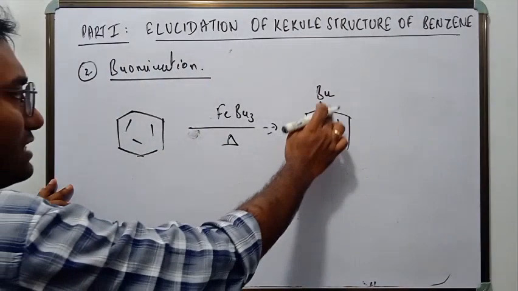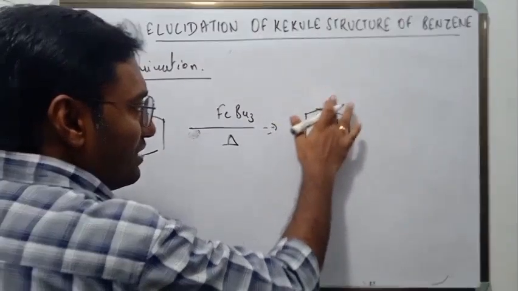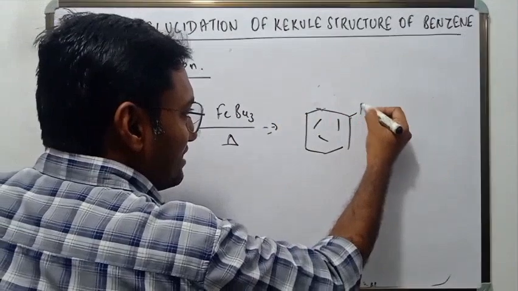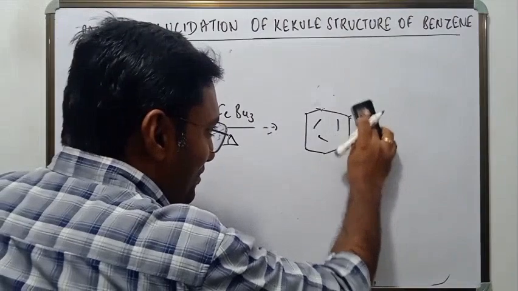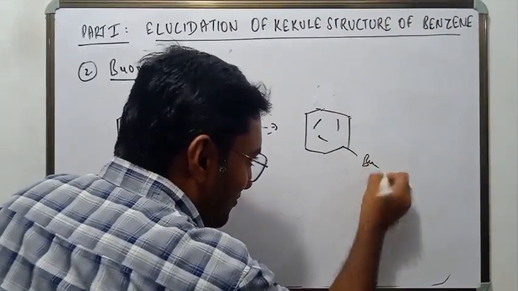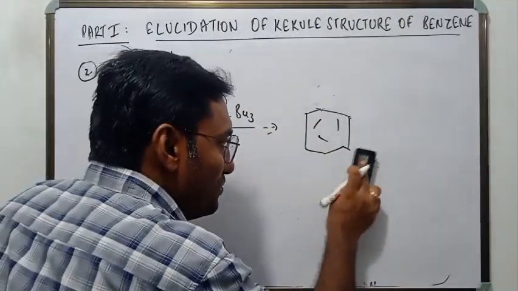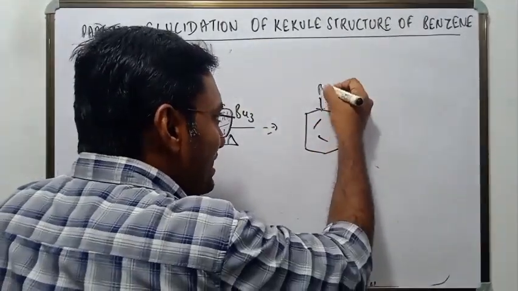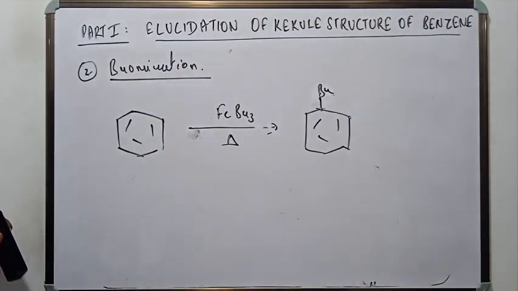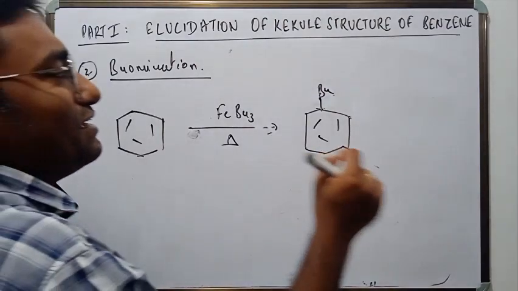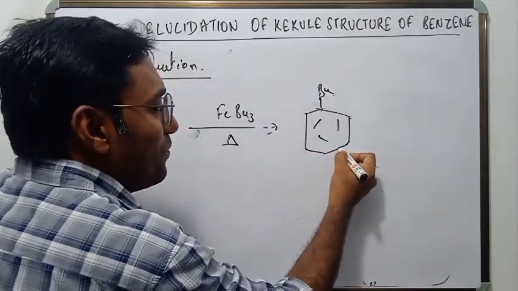Now suppose the bromine is attached here. What is the product you get? 1-bromobenzene. Now suppose it is attaching here. Again 1-bromobenzene. Here also 1 bromo, here also 1. So when you are brominating benzene, you get only one monosubstituted bromobenzene, and there are no other bromobenzenes.